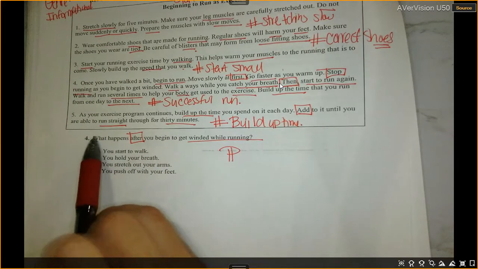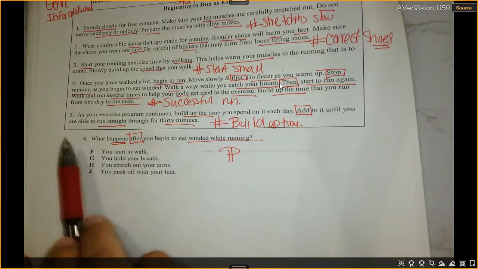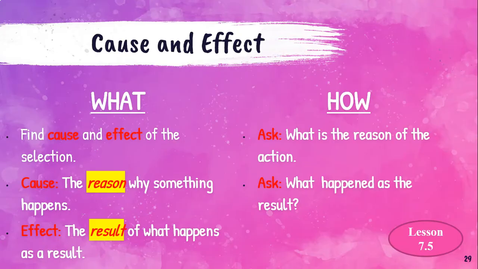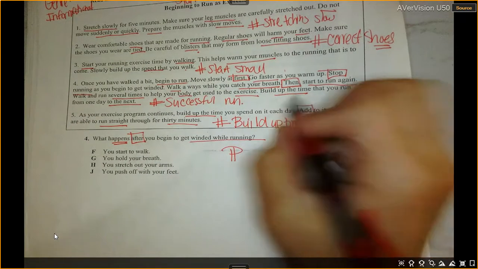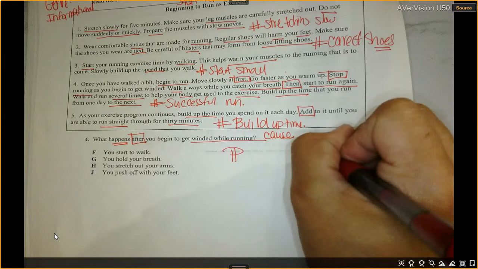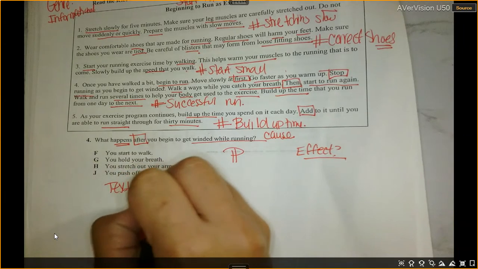So notice how it says happens after. So are we looking for the cause or we're looking for the effect? So let's go ahead and go back to our what and how. So remember, the cause is a reason, the effect is a result. So they're giving us the cause and we must look for the effect. So let's go back here and label this. This is my cause. I am looking for the effect. So I'm going to put here effect. And then that's my question mark because that's what I'm looking for. And then remember to write text says.